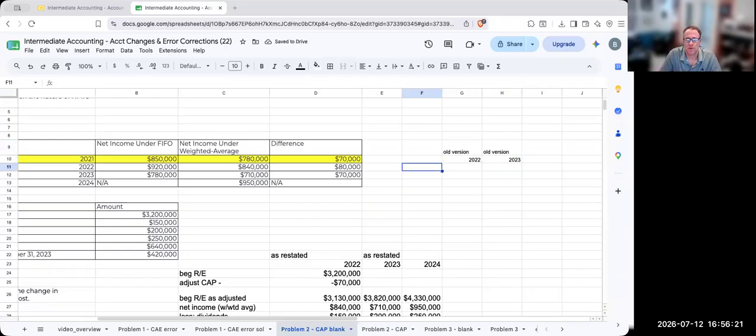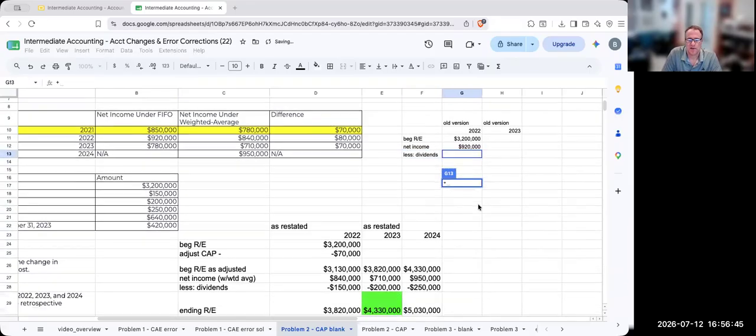My old version was going to be my beginning retained earnings of 3.2 million. Then I have my net income under FIFO of 920,000 less my dividends of 150. So my ending is 3.2 plus 920 minus 150, or 3,970,000.